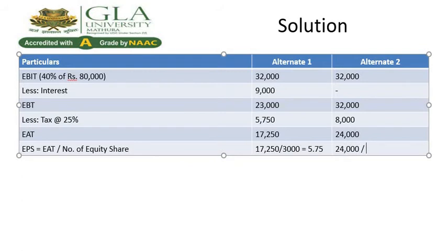Reason behind it, total 80,000 rupees fund raised by the equity only. So 80,000 divided by 10, that's 8,000. So 24,000 divided by 8,000 equal to 3 rupees per share.